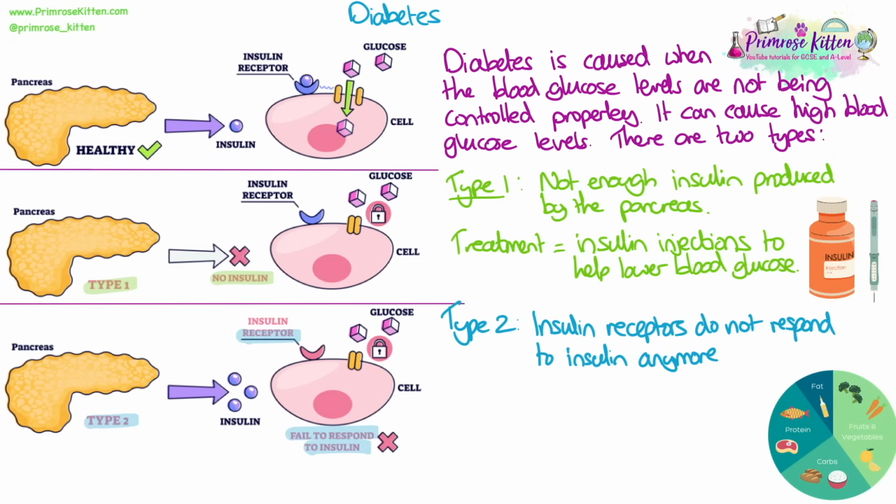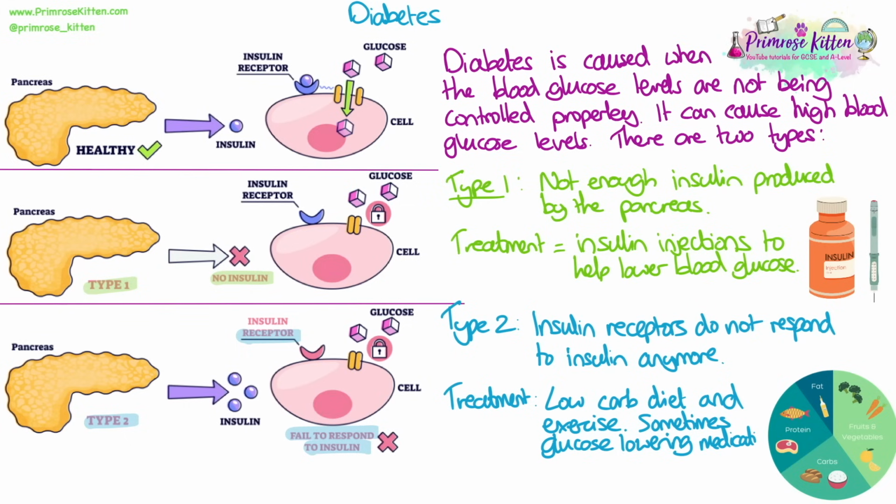Type 2 diabetes is when insulin receptors on target cells like the liver and muscles do not respond to insulin being made by the pancreas anymore. Treatment is a low carbohydrate diet and exercise. Sometimes, if this is unsuccessful, glucose lowering medication can be taken, but insulin is not an appropriate treatment.